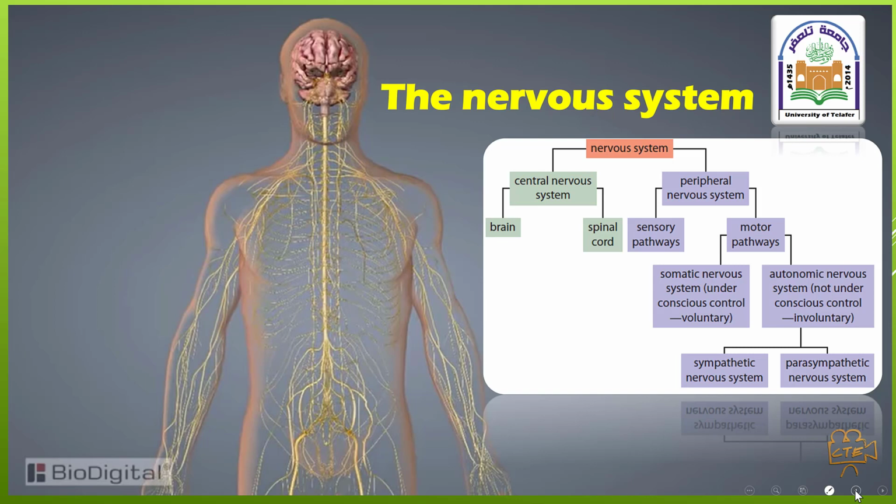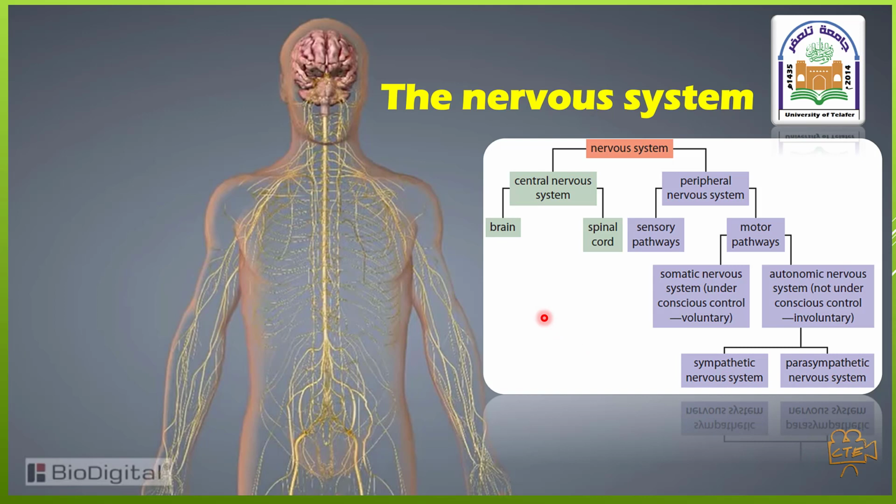The nervous system is divided into the central nervous system and the peripheral nervous system. The central nervous system consists of the brain and the spinal cord. The peripheral nervous system consists of cranial nerves and spinal nerves, which in turn are divided into sensory and motor, which divide into somatic and autonomic, and the autonomic divides into sympathetic and parasympathetic.